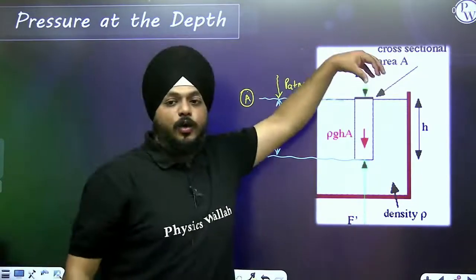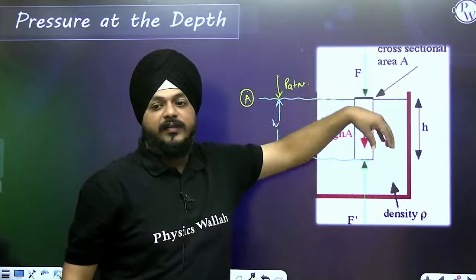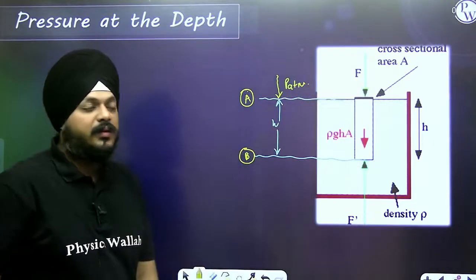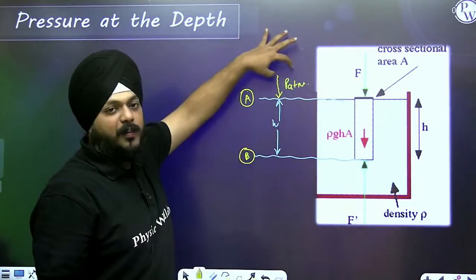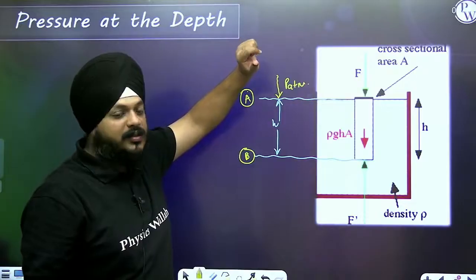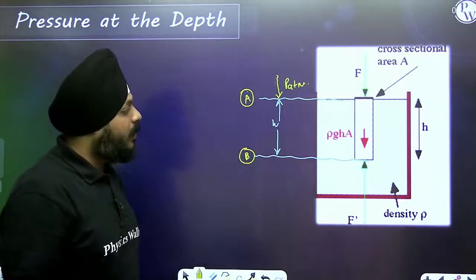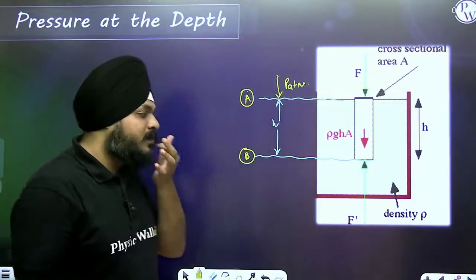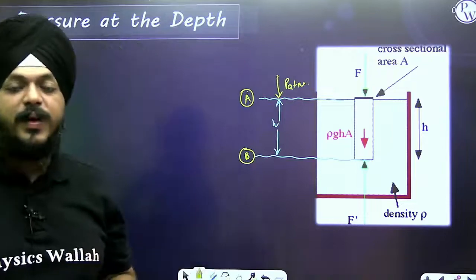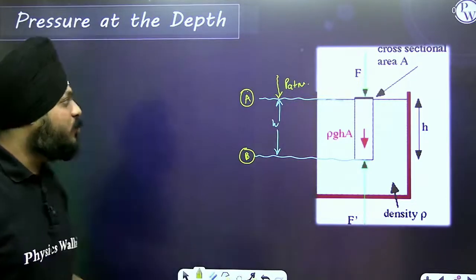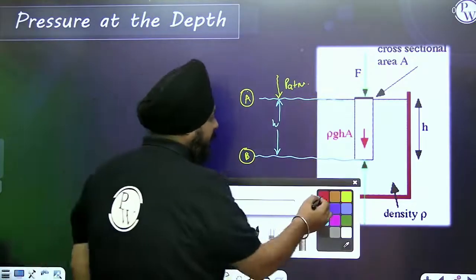An object is introduced inside the fluid. Now what happens here? Whenever it is introduced, the atmospheric pressure P is acting perpendicular to the surface. Now we need to calculate how pressure varies with respect to the depth. So I want to tell you all, suppose we are plotting the FBD for this.